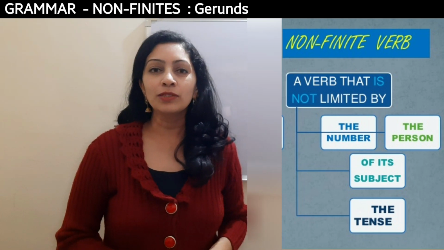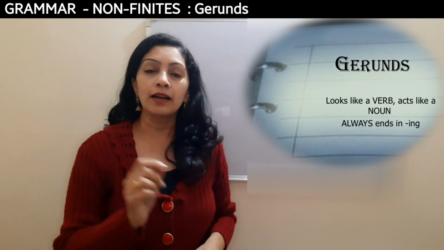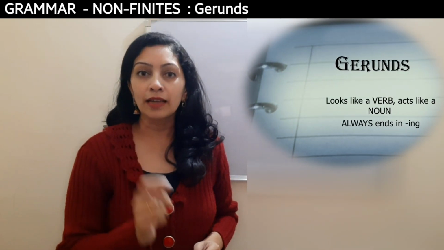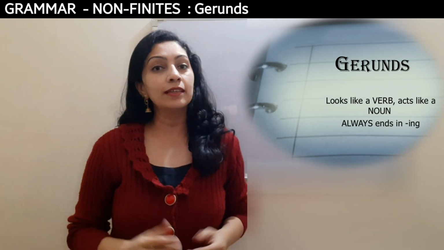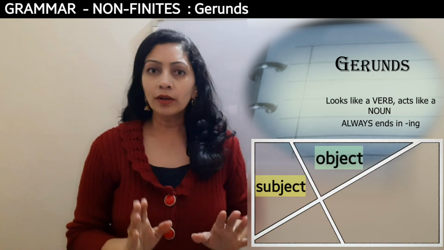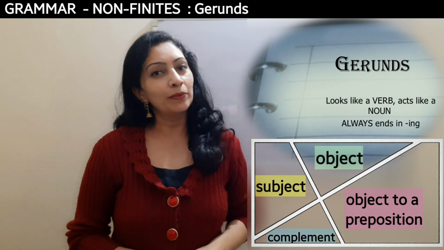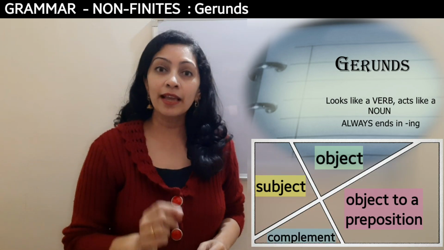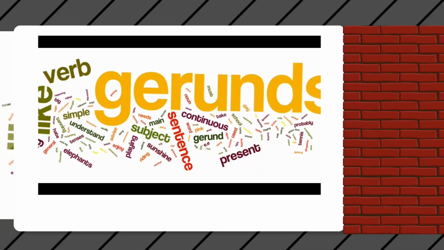Now, under non-finites, we have gerunds. Gerunds are those verbs which end with ing, but they act like a noun in a sentence. When we use these gerunds in a sentence, they can be used as a subject to a verb, or an object to a verb, or an object to a preposition, or a complement to a verb. Now, let's look with the help of examples at the usage of gerunds in sentences.